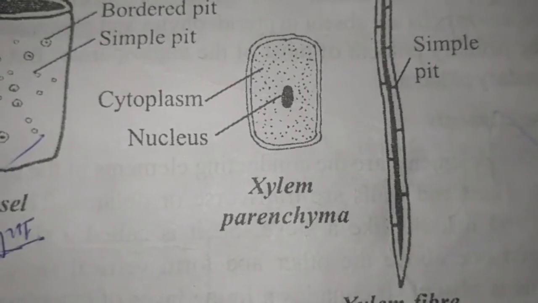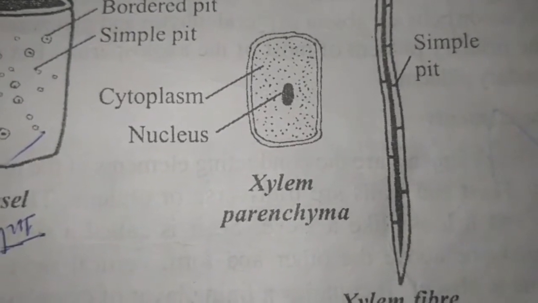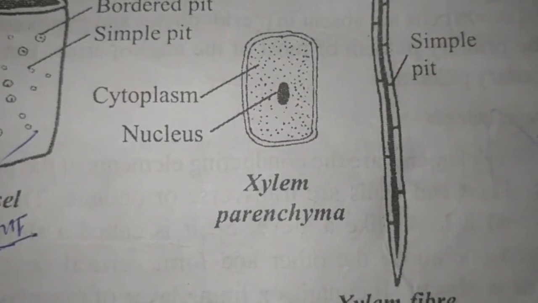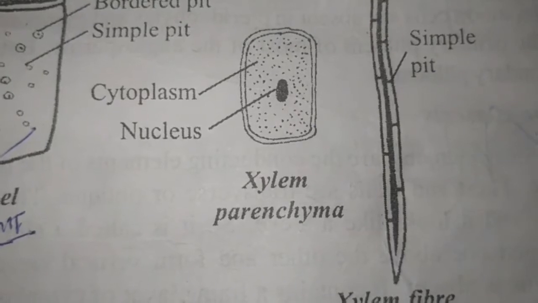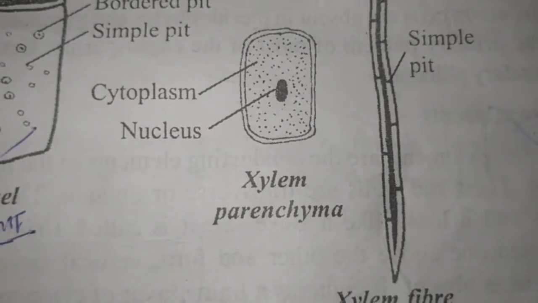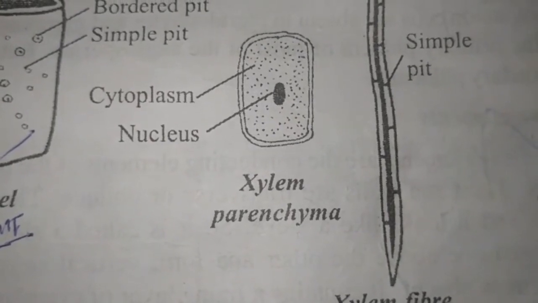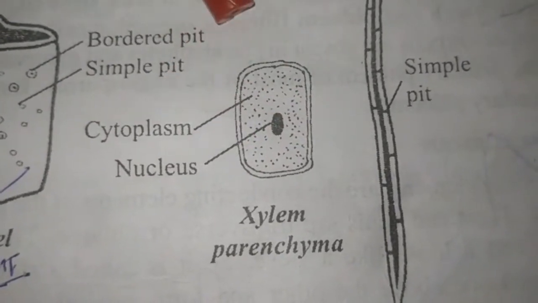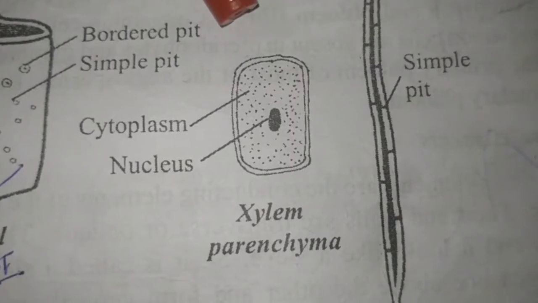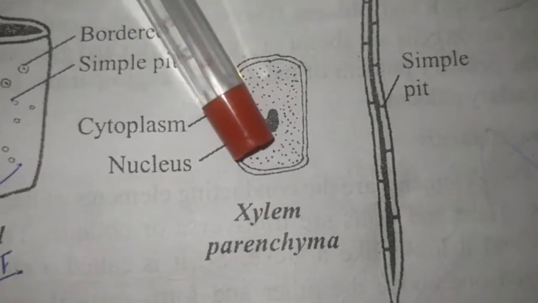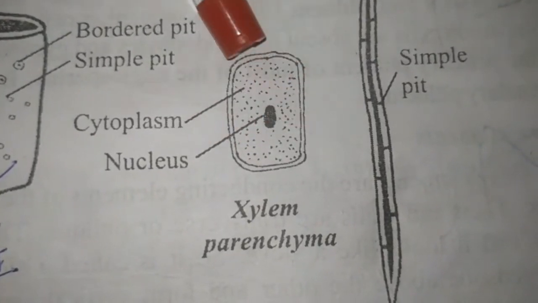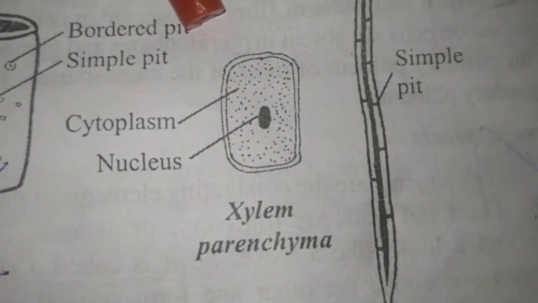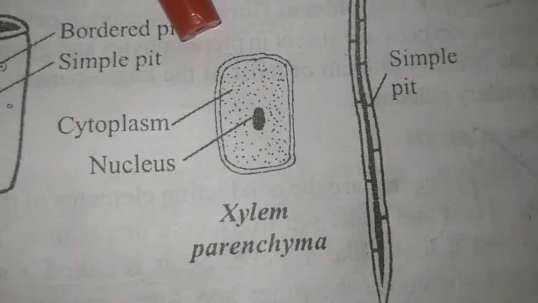Secondary xylem consists of both axial parenchyma and ray parenchyma. The chief function of the parenchyma is to store reserve food materials and also help in the conduction of water. So parenchyma found associated with the xylem is called xylem parenchyma. The parenchymas are thin walled, and the cell wall is made up of cellulose.